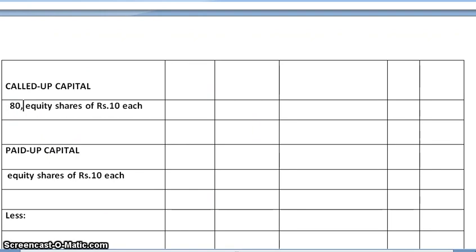Out of the subscribed capital of 80,000 shares of rupees 10 each, rupees 8 per share called up. So that gives us 80,000 multiplied by 8, and we get it as 6,40,000.